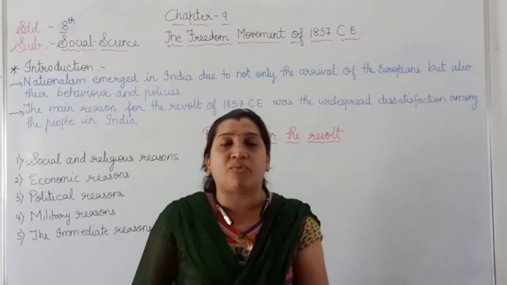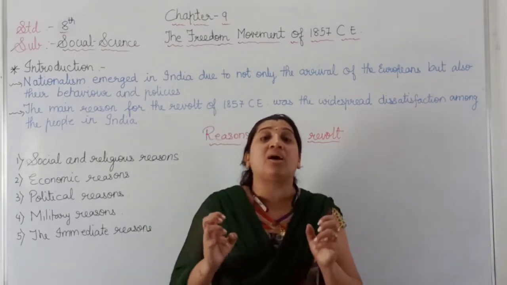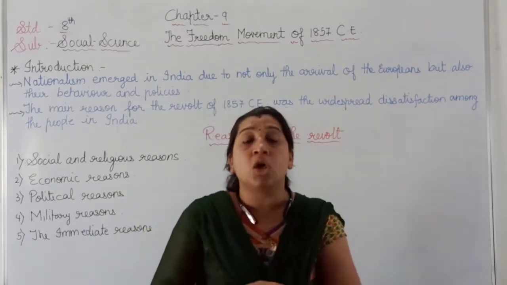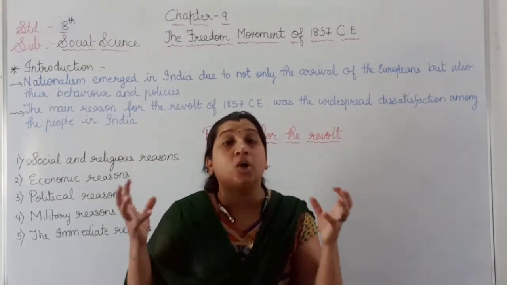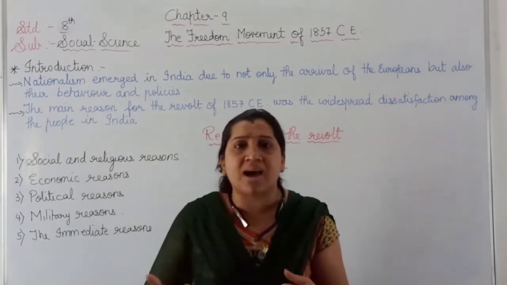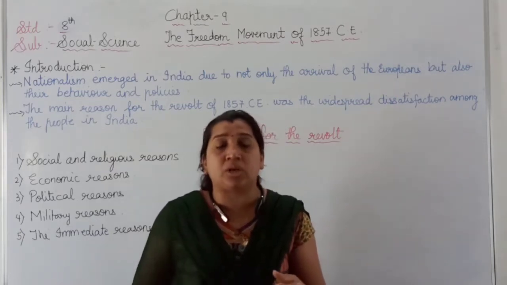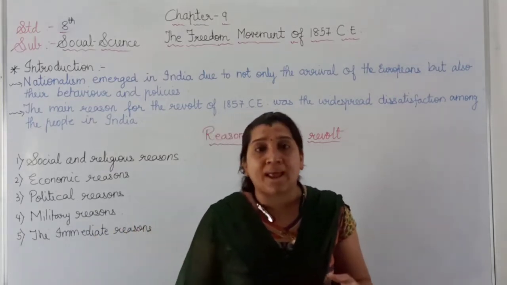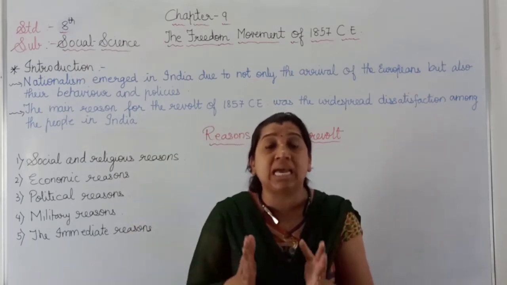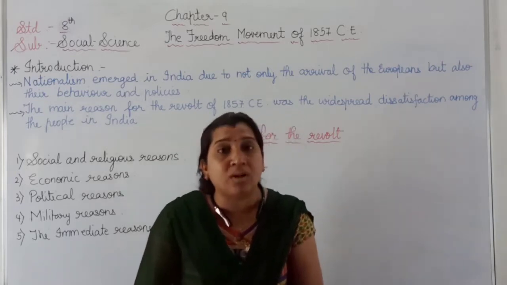So after the doctrine of lapse, with the policy of annexation, they were snatching away the states, the empires of the particular rulers who did not have their own child. By these different policies, that was Diwani right, divide and rule policy, subsidiary alliance policy, then apart from that the doctrine of lapse and annexation policy, that created a very great impact on the internal and external affairs of the rulers.